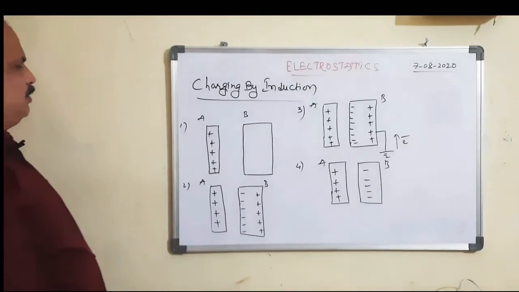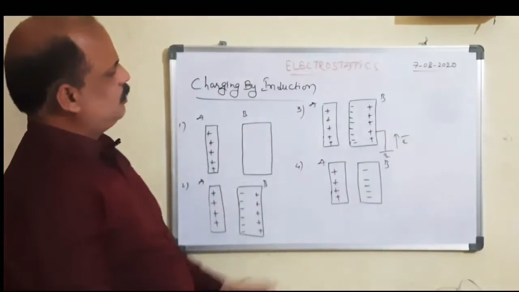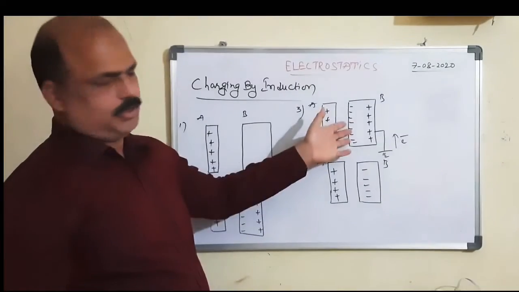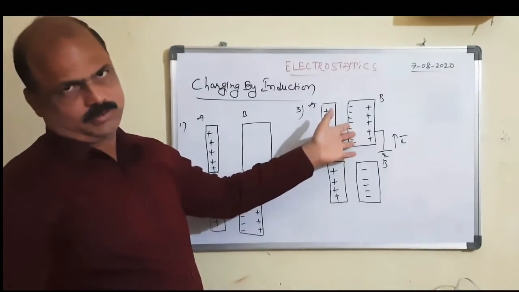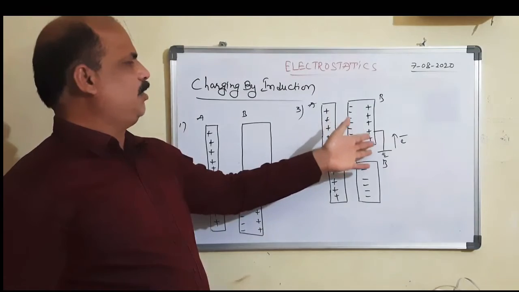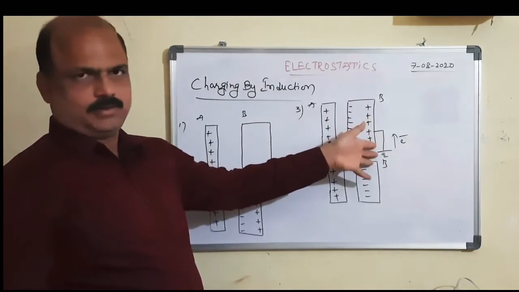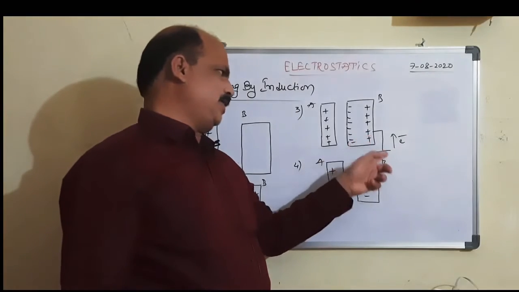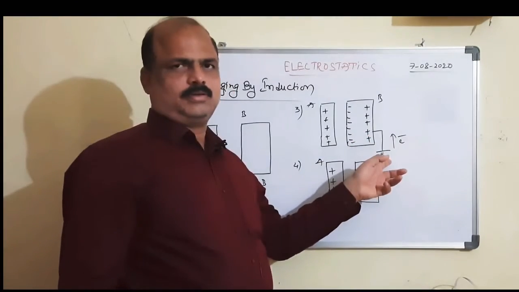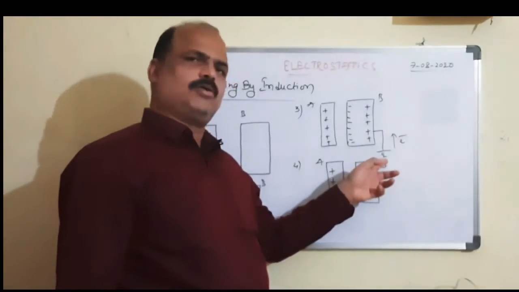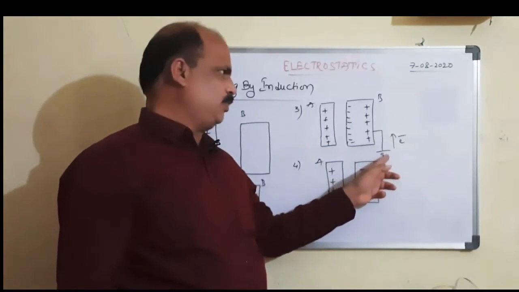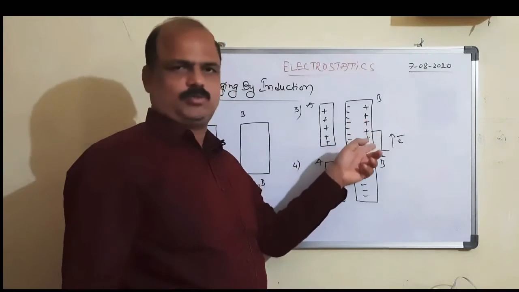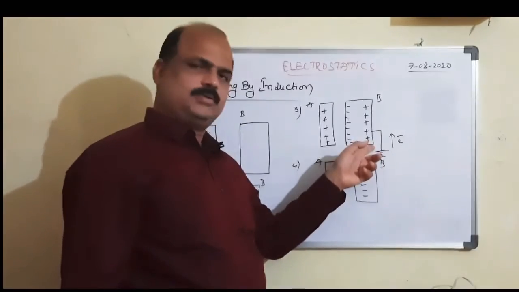So after that, this is a positively charged end and this is a negatively charged end. These are the induced charges, and a positive charge is developed at this end. When we connect this end to the earth, electrons come from earth to this end and neutralize this positive charge.